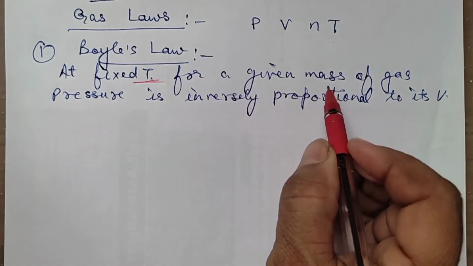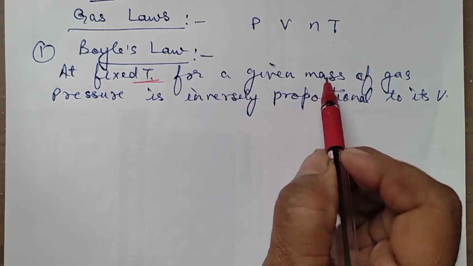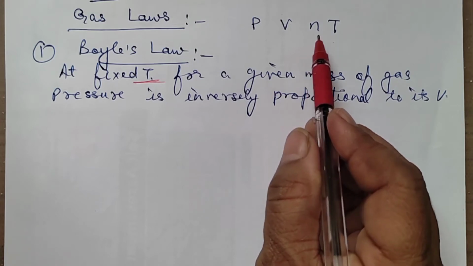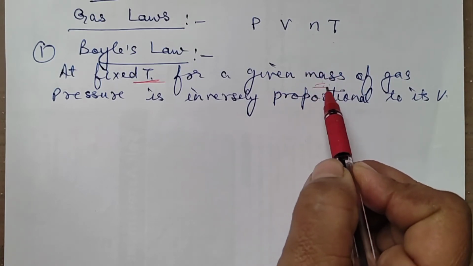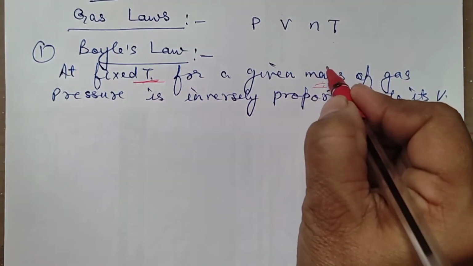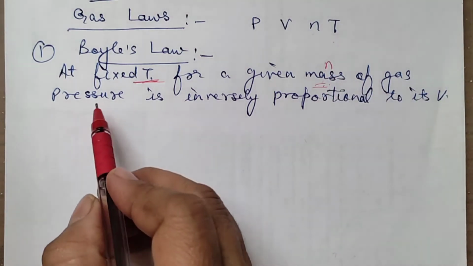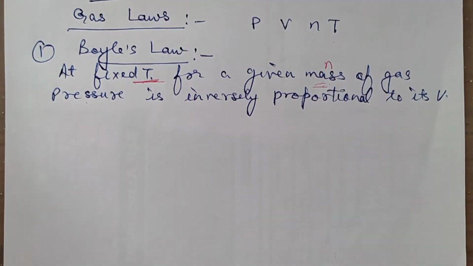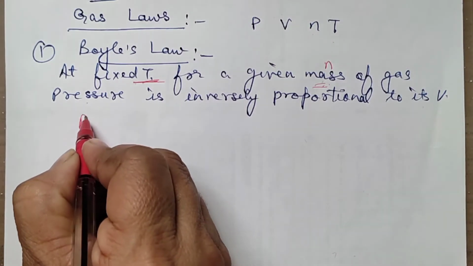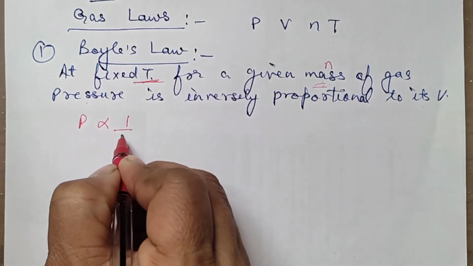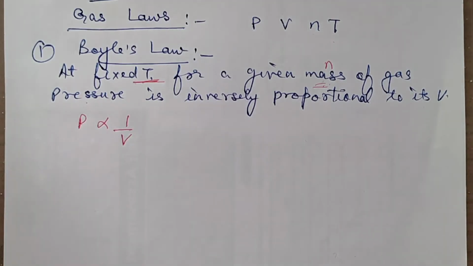Okay, now they are saying here fixed temperature is constant. Given mass of a gas helps us in calculating the number of moles. In a way, we can say that number of mole is constant. So temperature and number of mole is constant, and this is relating only pressure and volume. This law says that the pressure is inversely proportional to volume. According to Boyle's law, for a given mass of a gas at a fixed temperature, pressure and volume are inversely related.